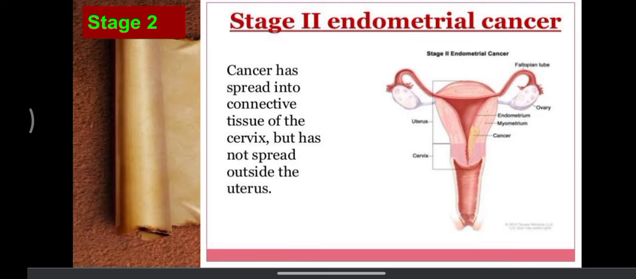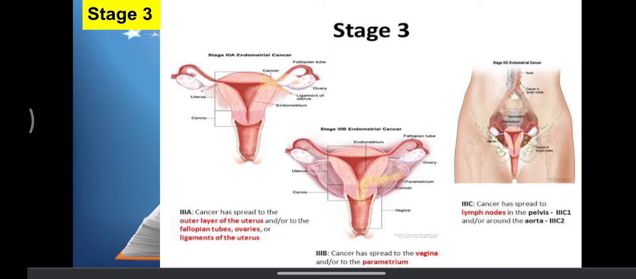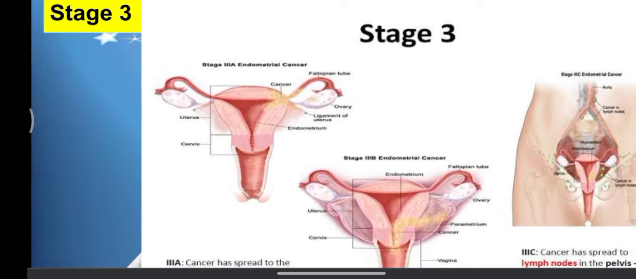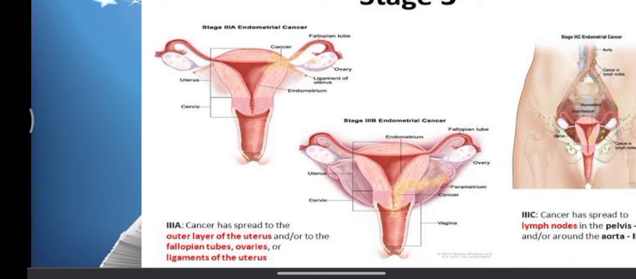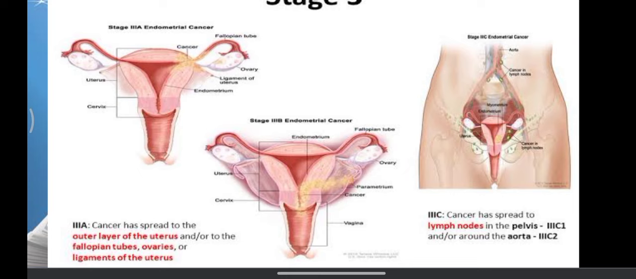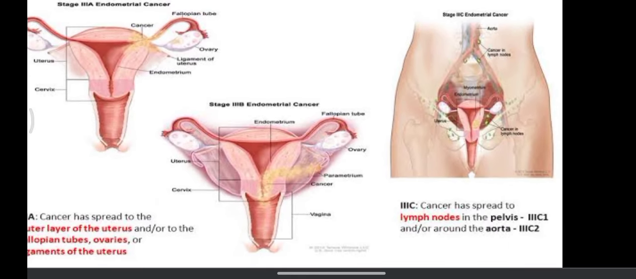Then we'll see stage 3. So in stage 3 we can see the cancer cell has spread to the lymph nodes, and the ovaries, fallopian tubes, right? You can see in the diagrams. See the pelvic lymph nodes, then uterus, cervix, fallopian tubes, ovaries, all are getting affected because of the presence of malignant cells in the uterus. So in case of stage 3, we can see the spreading of the cancer cells to the surroundings.